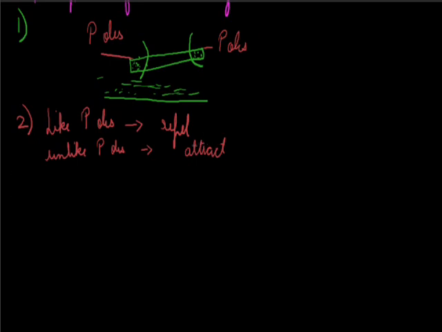The next property is that magnetic poles always exist in pairs. This means we cannot have a single pole in a bar magnet. We will always have them in pairs. The next property is that a freely suspended magnet always aligns in the north-south direction.